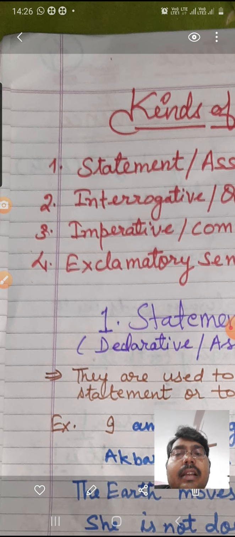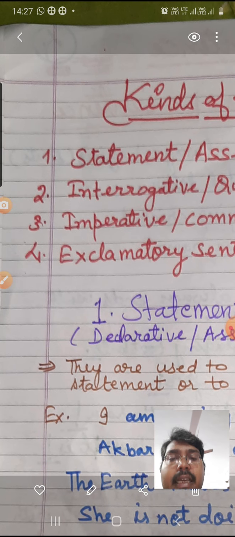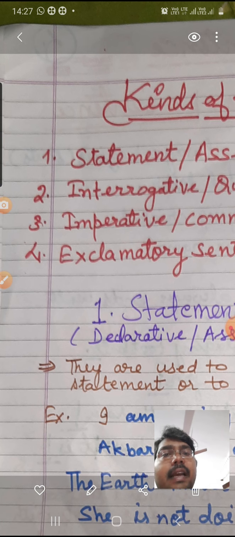You can easily learn this by breaking the words into pieces. If you find the spelling of exclamatory difficult, then you can write it in parts: exclamatory, exclamatory. Imperative, imperative. Interrogative, interrogative. Statement: S-T-A-T-E, state, M-E-N-T, ment.